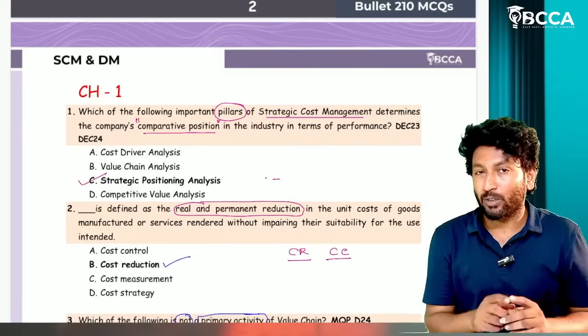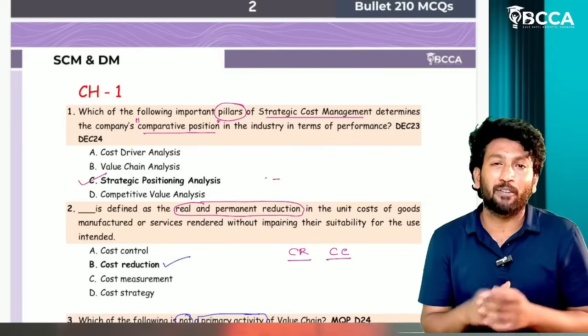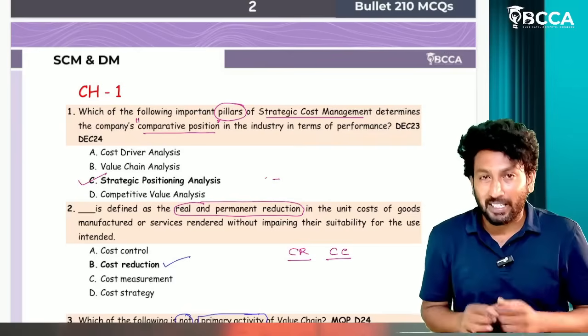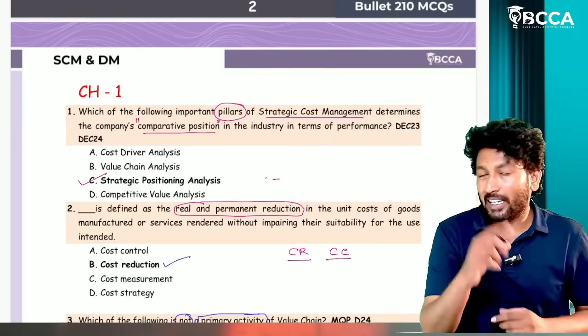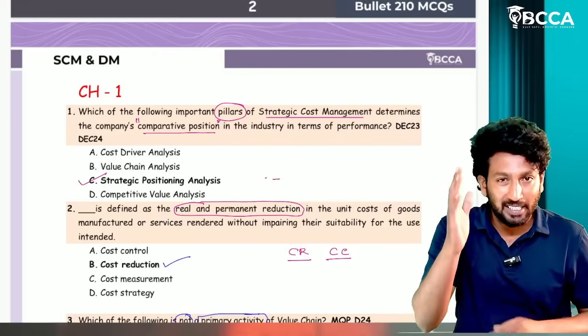Don't skip this video. You'll be getting very useful information after watching it. I'm sure you will definitely get some confidence to write the SCM and DM question paper in the December attempt.